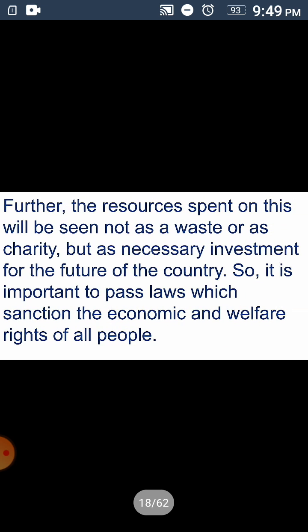Further, the resources spent on this will be seen not as waste or as charity, but as a necessary investment for the future of the country. So it is important to pass laws which sanction the economic and welfare rights of all the people.